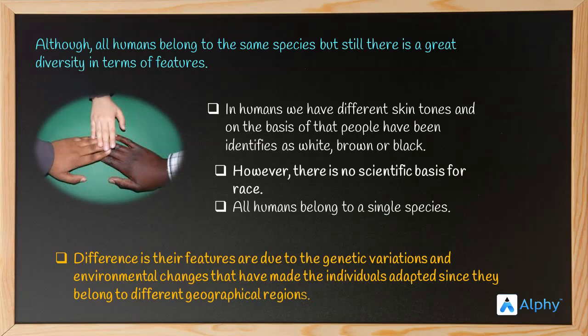Exposure to strong sun rays damaged their skin. So the only possible solution was to evolve their skin in such a way that it was permanently dark, so as to protect against the sun's more damaging rays. Right? Thus, they developed darker skin tone. On the contrary, people who migrated to colder geographic zones with less sunlight developed lighter skin color. So this is how this difference in skin tone evolved.